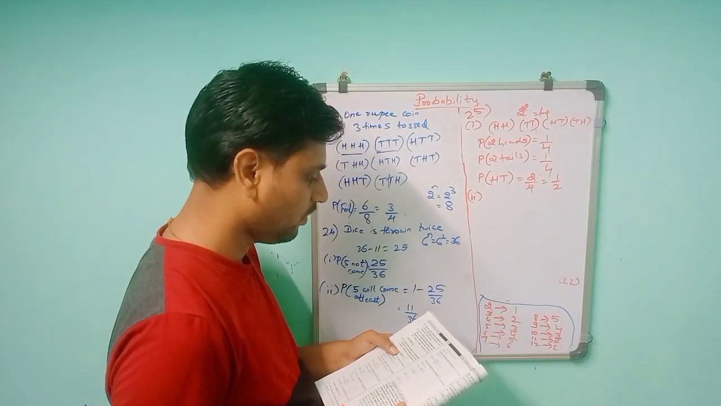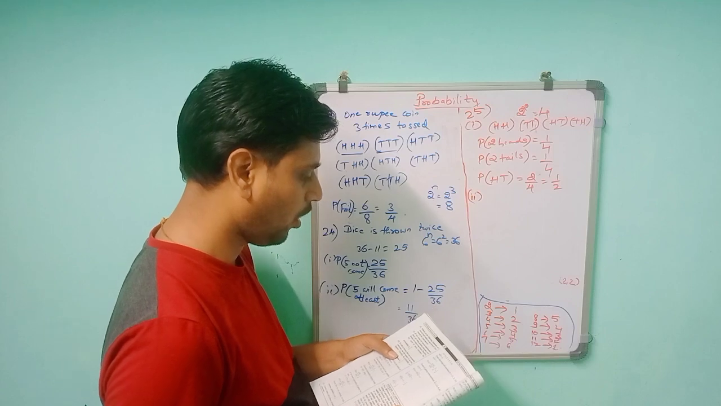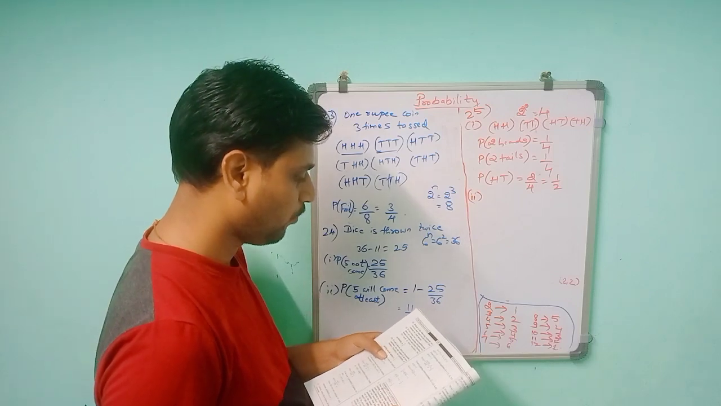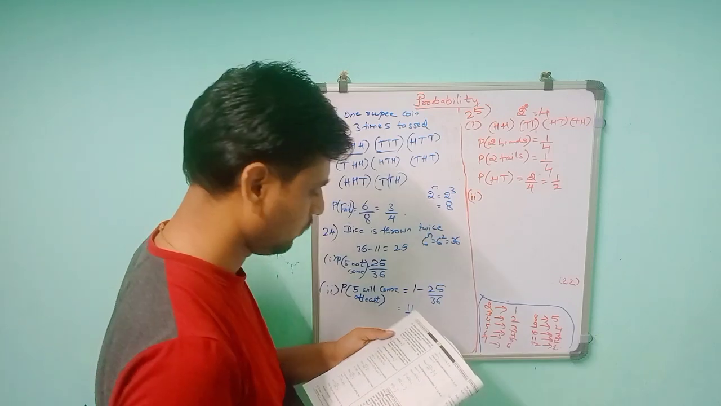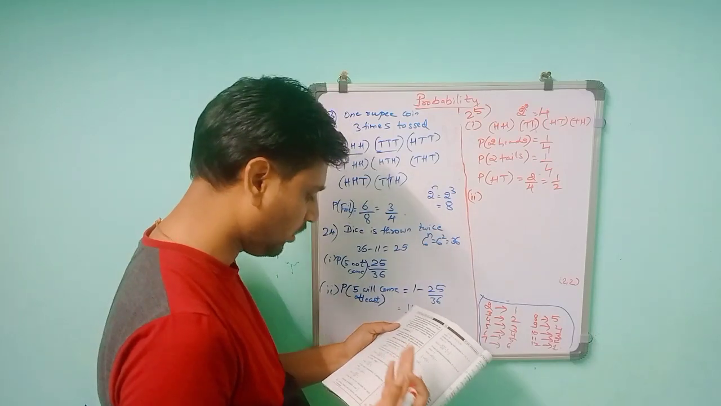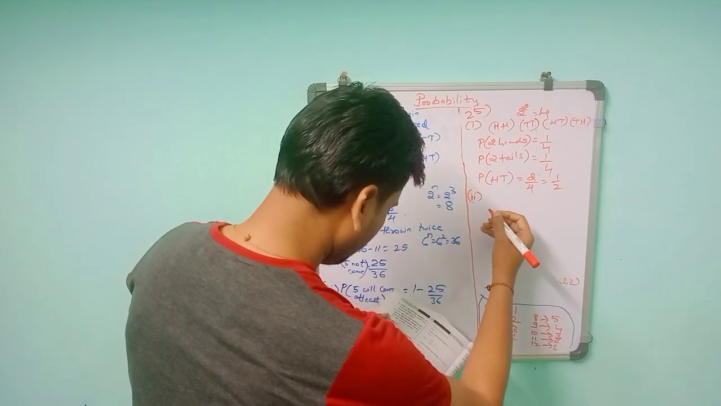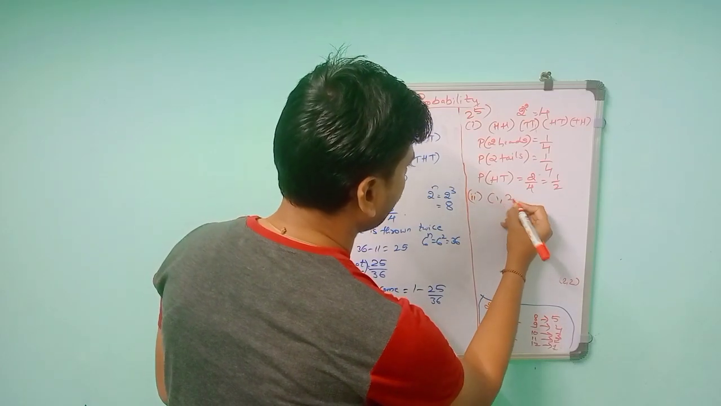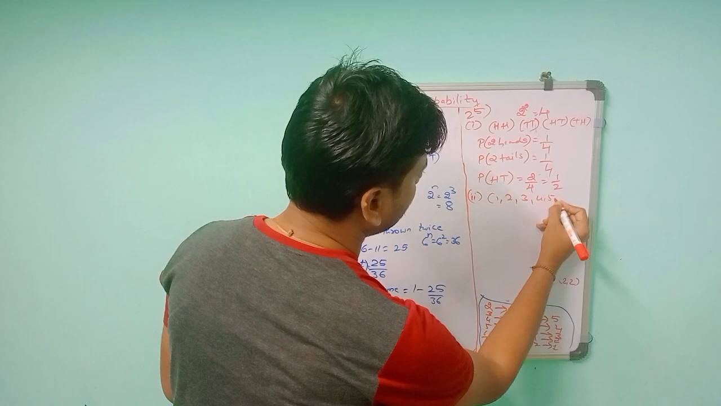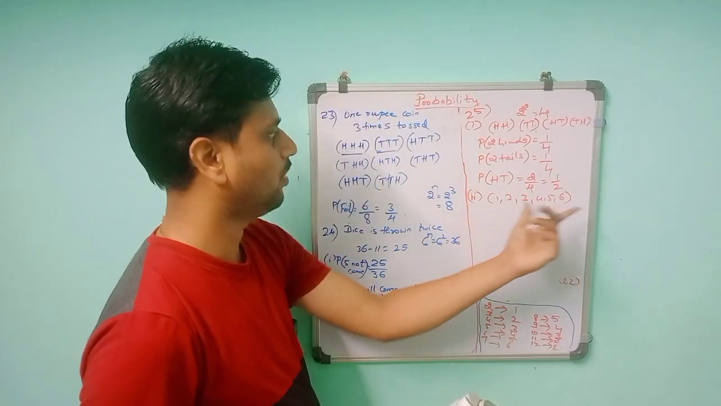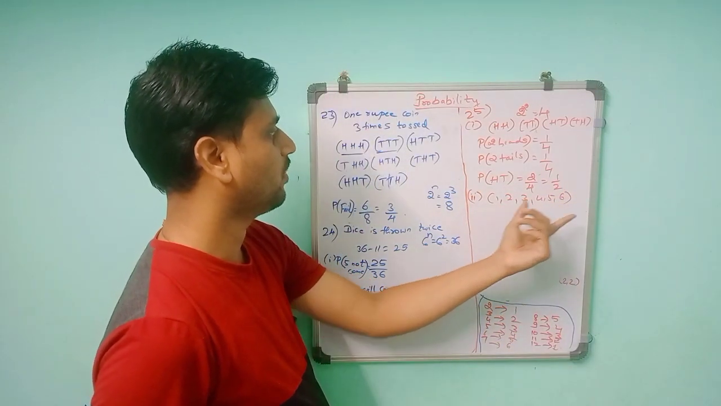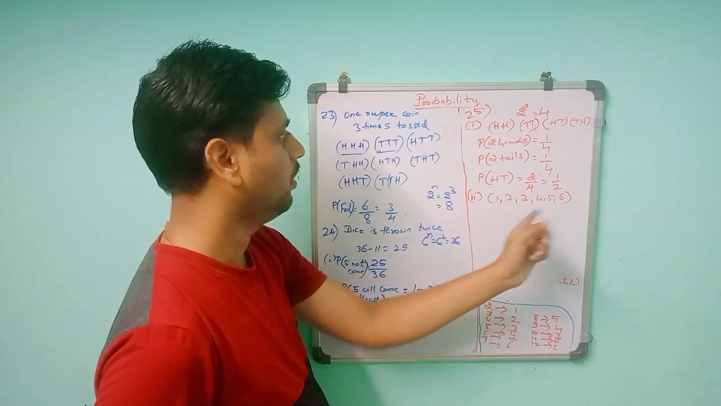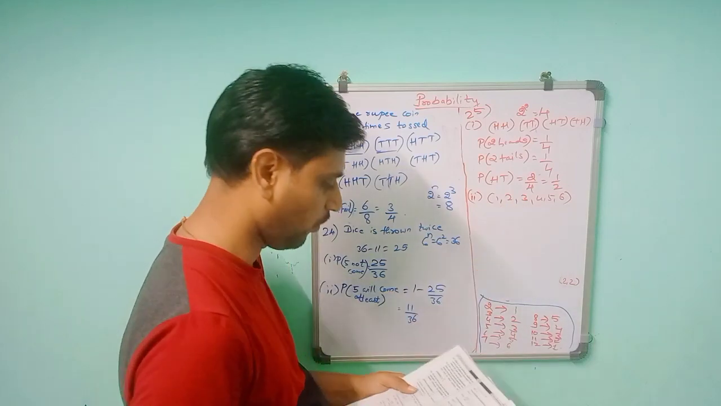If a die is thrown, there are two possible outcomes, an odd number or an even number. Therefore, the probability of getting an odd number is 1 by 2. We have to tell whether this is correct or not. So first, one dice is thrown. Dice means 1, 2, 3, 4, 5, 6. So there are a total of 6 numbers. We can get only these 6 numbers when a dice is thrown.